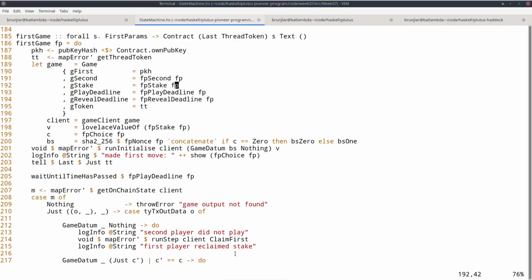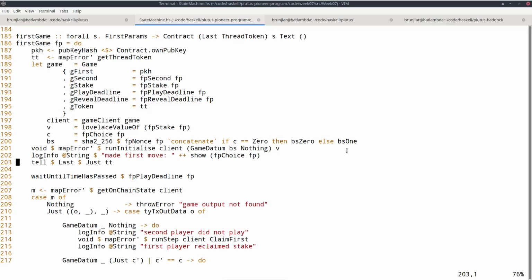Now I need to communicate the thread token, because the second player wants to find the game. So the second player must define this game, and part of that game is this thread token. So the second player otherwise would have no way of knowing what the thread token is. So in order to communicate that, I tell it here.